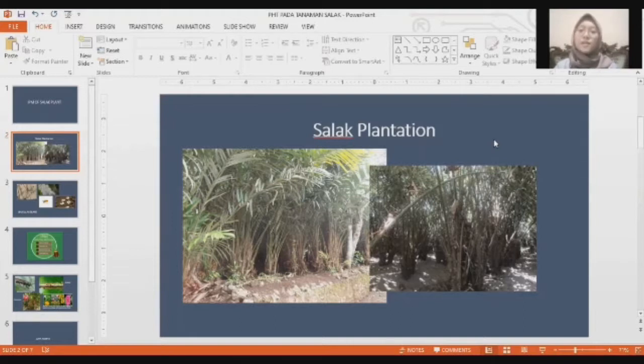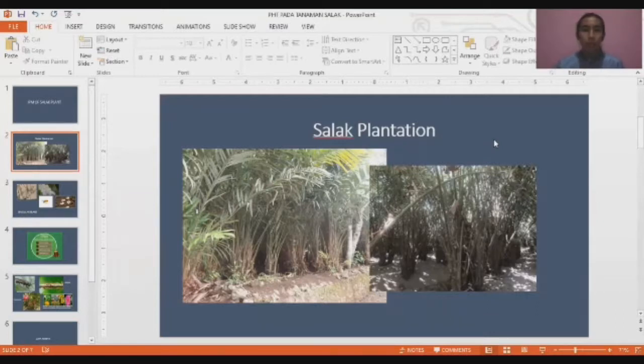Salak plants are not resistant to full sun or 100%. Salak only needs 50 until 70% of sun. The best temperatures are between 20 to 30 degrees Celsius. Salak requires high humidity but cannot withstand standing water. The degree of soil acidity or pH which is suitable for this salak plant is 4.5 until 7.5. This is a picture of Salak Plantation in Indonesia.